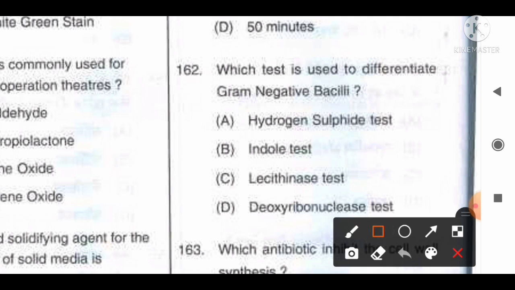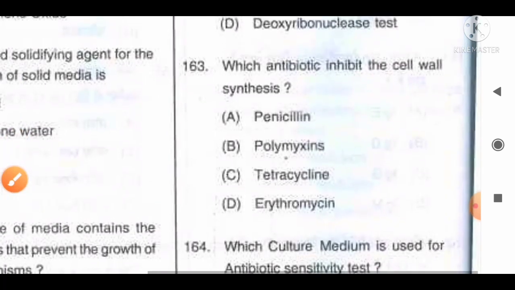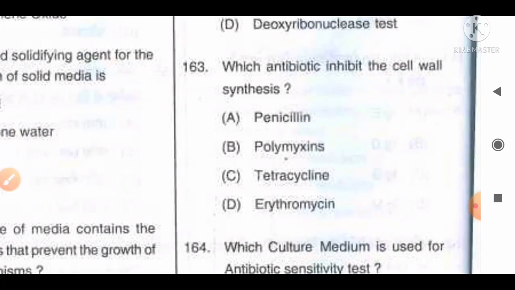Move to the next question, number 163. Which antibiotic inhibits the cell wall synthesis? The options are A. Penicillin, B. Polymyxin, C. Tetracycline, D. Erythromycin.